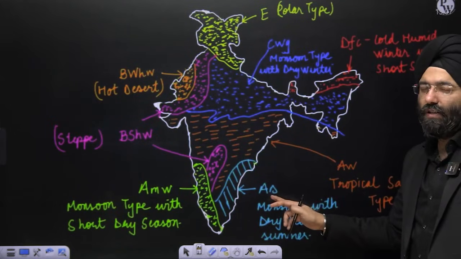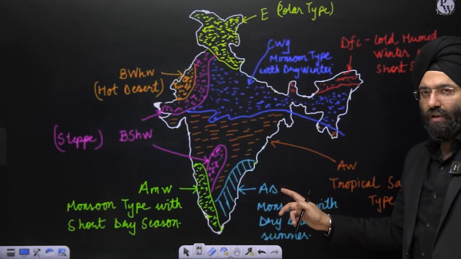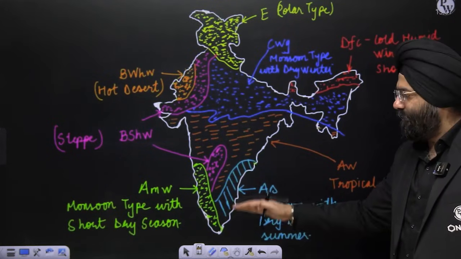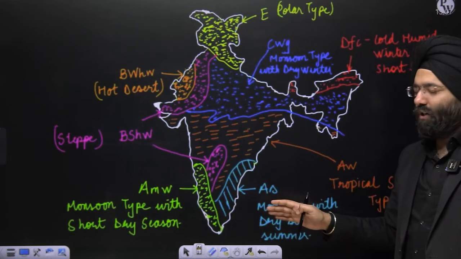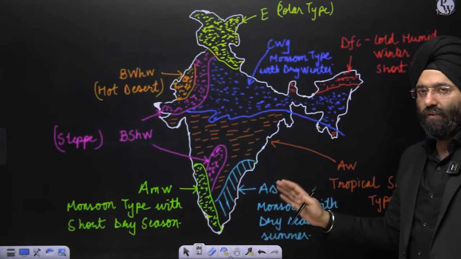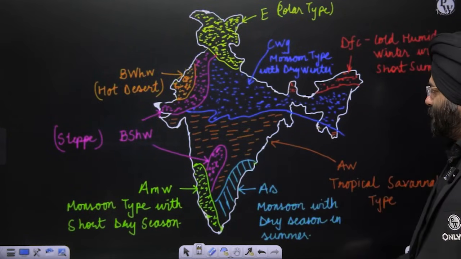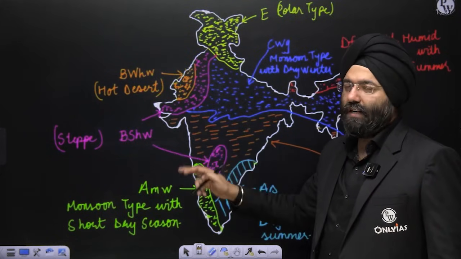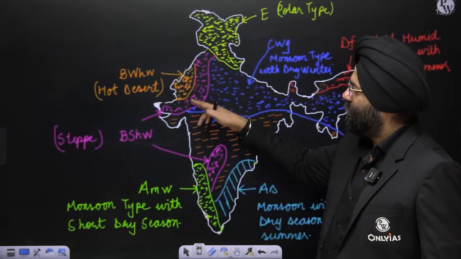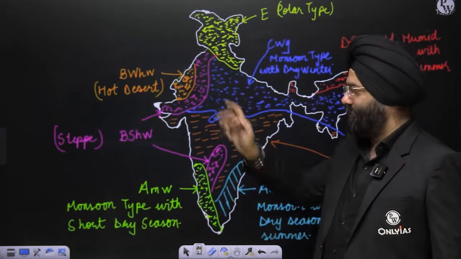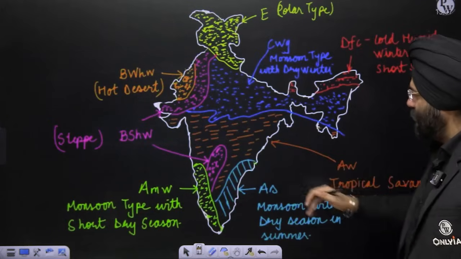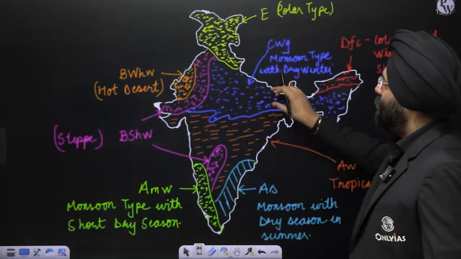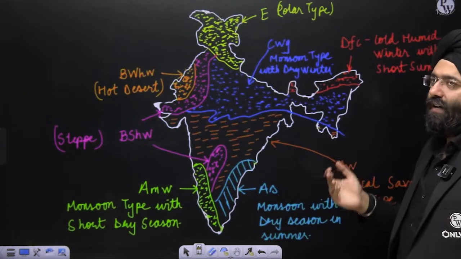You know that it comes under the influence of the northeast monsoon, and that is why it receives winter rain during the winter times. Otherwise, during the summers, it is parallel to the southwest monsoon, and it does not receive much rainfall over here. So this is As. Next comes this region in pink. This is BSh, the steppe type of climate. BWh is hot desert, that is the Thar desert. This region in brown is Aw, tropical savanna type of climate. You've already done that. This blue region is Cwg, monsoon type with dry winters.